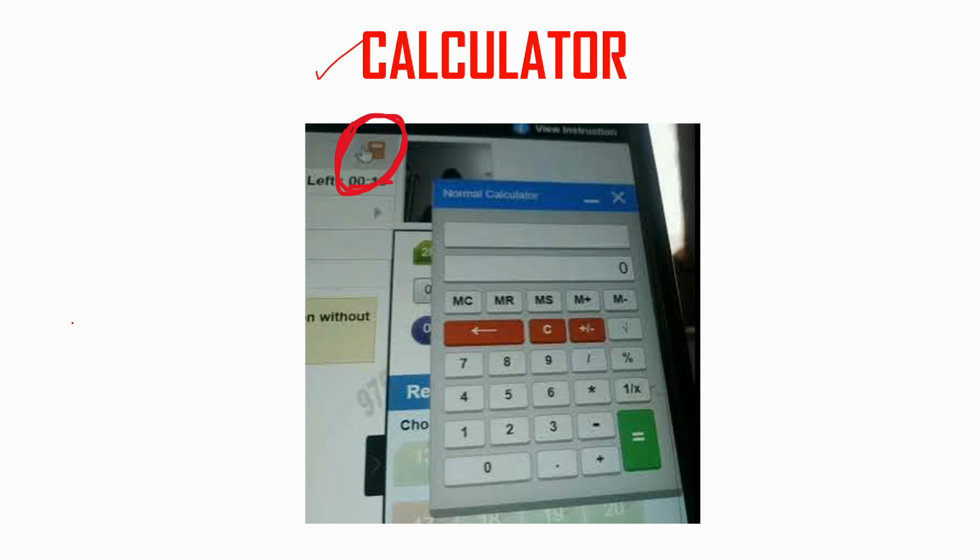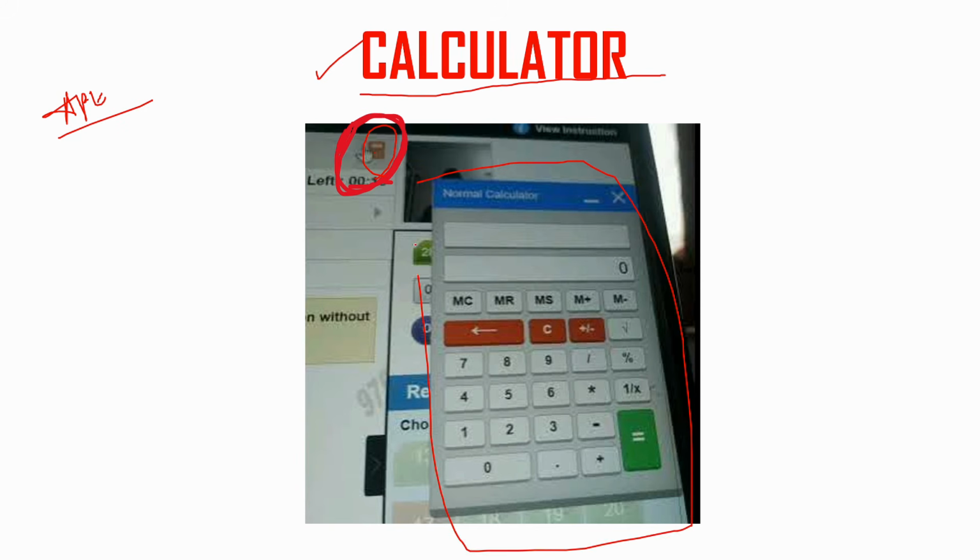Here you can see that in the exam you will get a calculator for fast calculations. For some of the aptitude and reasoning questions, you might get confused by long calculations. In such cases you have to use the calculator. Here you can see the calculator symbol in your window. Once you click the calculator symbol, you will get the calculator like this. This is what the calculator looks like.